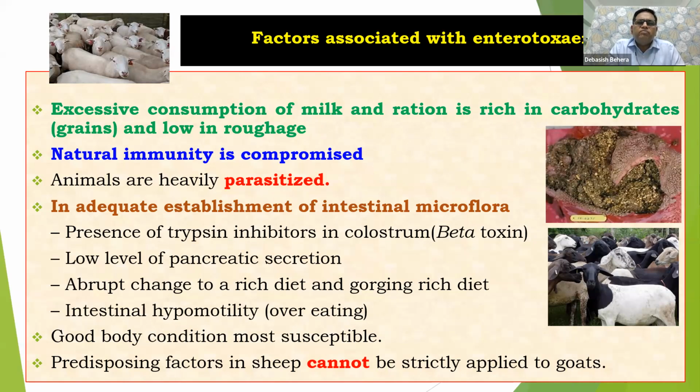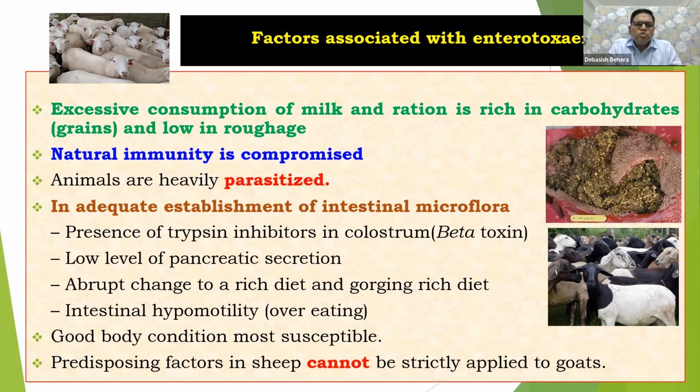First, excessive consumption of milk, and a ration rich in carbohydrate as well as protein. Second, natural immunity is compromised for any reason, maybe malnutrition, chronic diseases, or strenuous exercise. When natural immunity is compromised, the normal bacteria present in the intestinal flora proliferate, start producing toxins, and result in enterotoxaemia. Then, when animals are heavily parasitized.